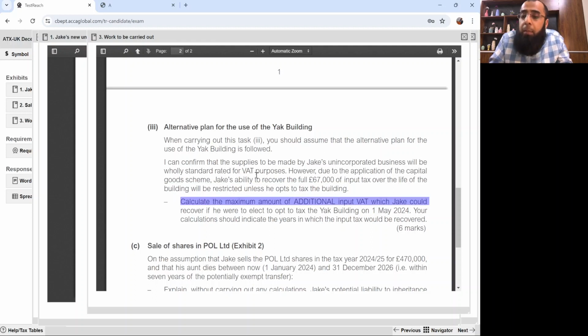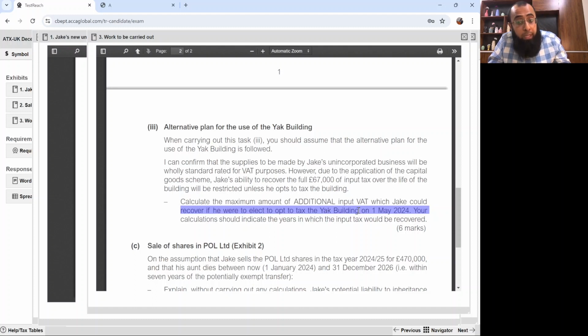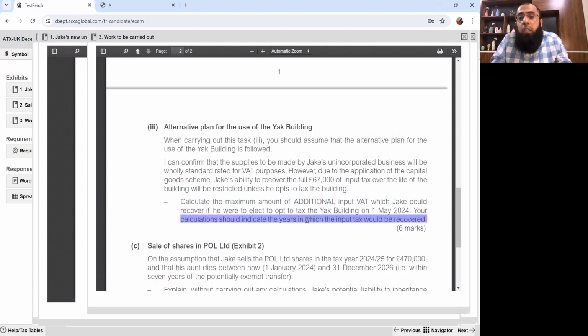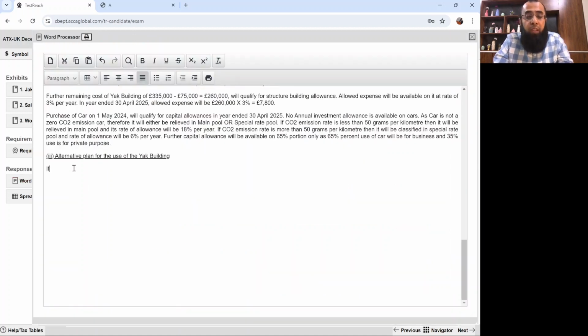Calculate the maximum amount of additional input VAT which Jake could recover if he were to opt to tax the Yak building on 1st May 2024. Now we have to talk about additional, so we have to develop a comparison. Your calculation should indicate the years in which the input tax would be recovered. I want you all to listen to me carefully. If opt to tax election is not made, then what will be the input tax recoverable?